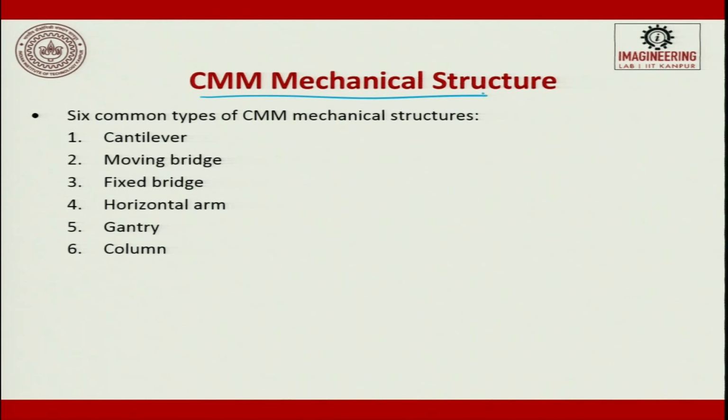So, the mechanical systems, there are 6 common types of CMM mechanical structures. So, cantilever, moving bridge. This is like a robot, what we studied, body and arms, same way we are studying here. Structures: cantilever type, moving bridge type, fixed bridge type, horizontal arm, gantry type and column type. You have to choose a structure depending upon the size and shape of a component, because this structure is going to decide the resolution, repeatability, reliability, precision of your system.